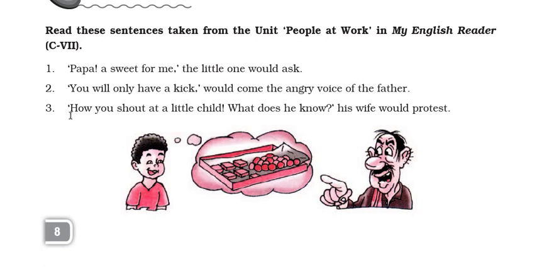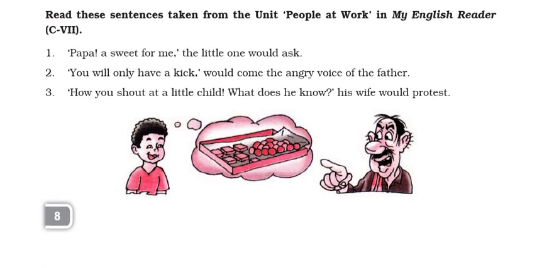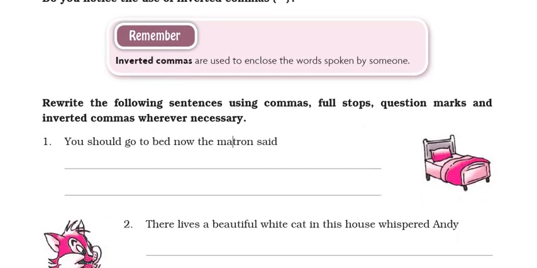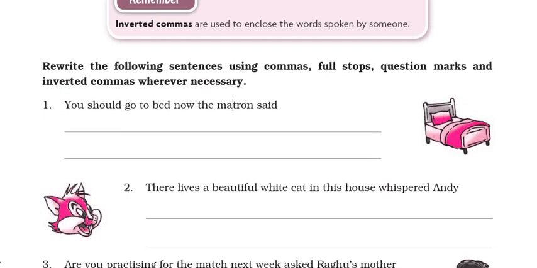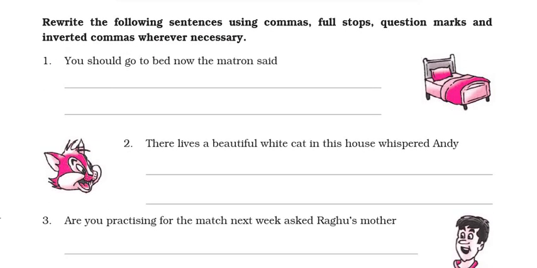Third sentence, inverted comma begin, how you shout at a little child, exclamatory mark. What does he know? Question mark. Now inverted comma close, his wife would protest, full stop. So in this way you have to do the worksheet number 9 by using commas, full stops, question marks and inverted commas.